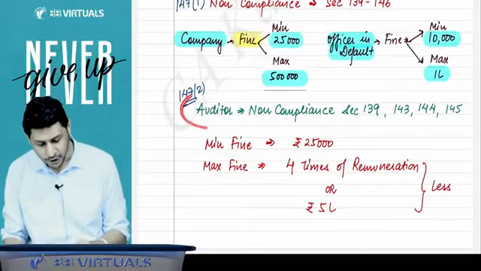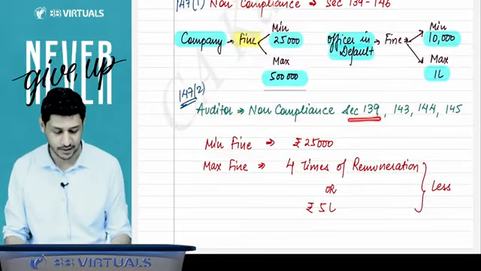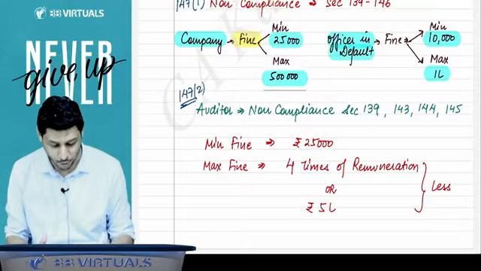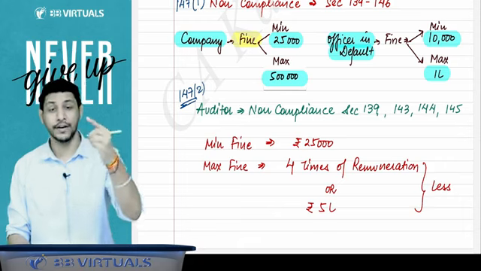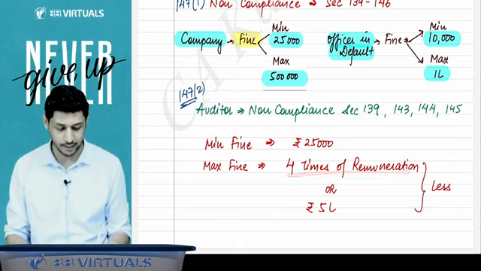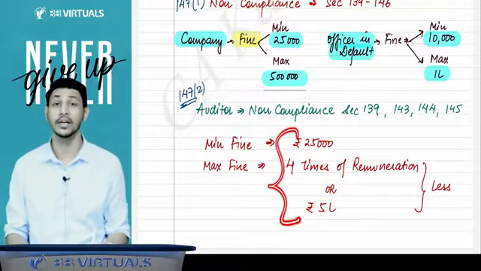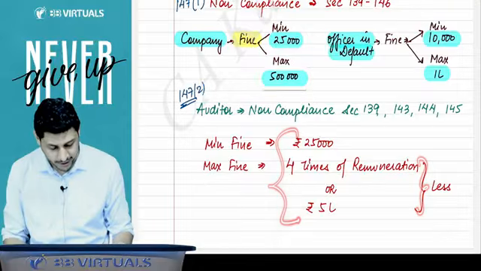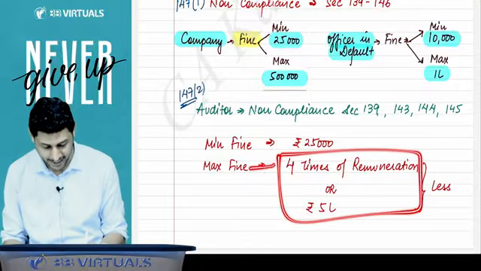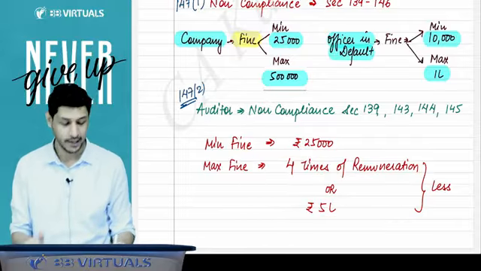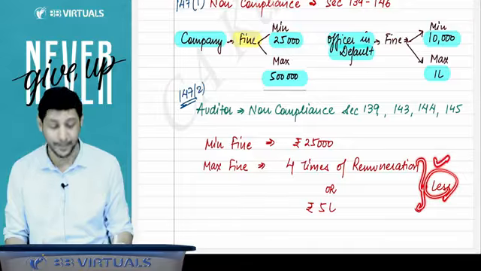Then, sir, if the auditor does the non-compliance of section 139, 143, 144 and 145, then the minimum fine applicable is rupees 25,000. The maximum fine will be 4 times of the remuneration or 5 lakh. Wait, this is not the lower of these two amounts. For the maximum fine you have 2 limits, that is 4 times of the remuneration or 5 lakh, and whichever is less will be your maximum fine.